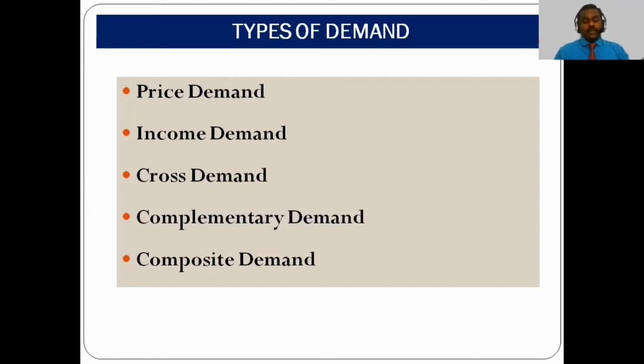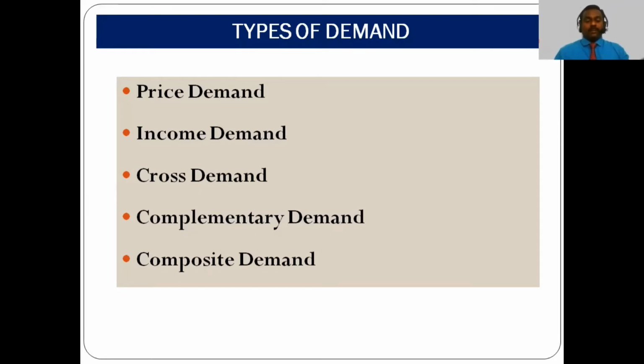The next, cross demand. This is the study of the relationship between two products: how a change in the price of product A affects the demand for product B. We can take the example of tea and coffee. If the price of tea increases or decreases, that will affect the demand for coffee, obviously. People can have either tea or coffee because mostly both are taken for some refreshment.